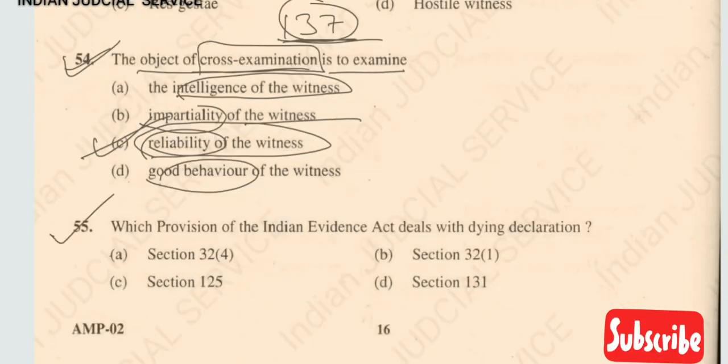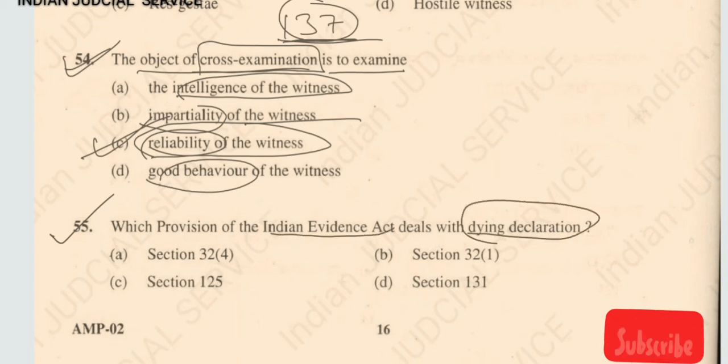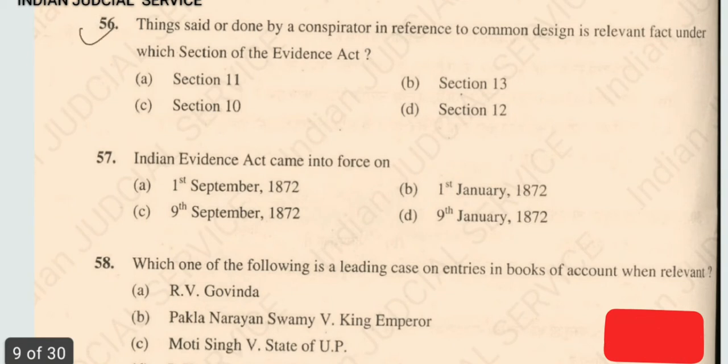Now question number 55. Which provision of the Indian Evidence Act deals with dying declaration? This is a very important question. So clearly, section 32 subsection 1 is the provision of dying declaration under the Indian Evidence Act. So the answer here is option B. Now question number 56.